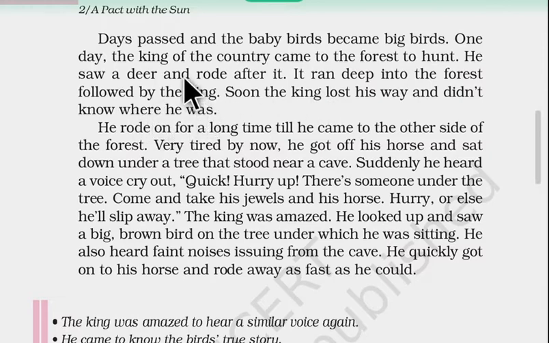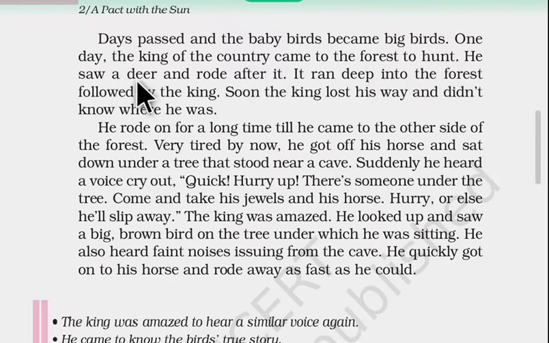As you have already seen in many serials on TV also, in ancient days the king used to go for a hunt in the forest. So this time there was also a king who was out hunting. Now the birds who were separated from each other have become young. Now what happens when a king goes to the forest for hunting?